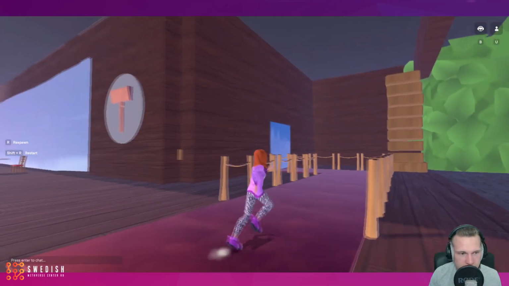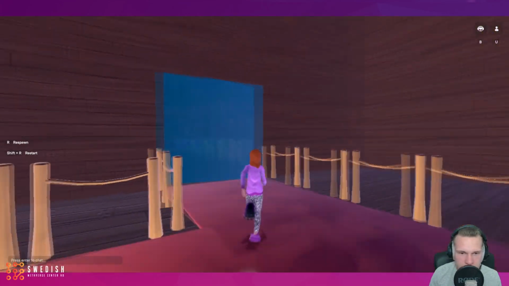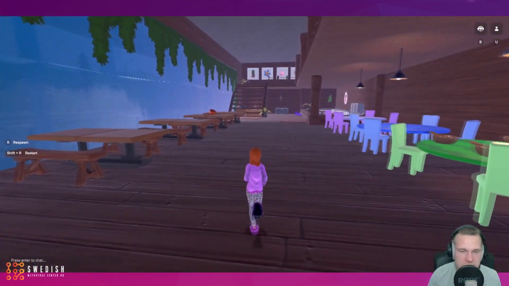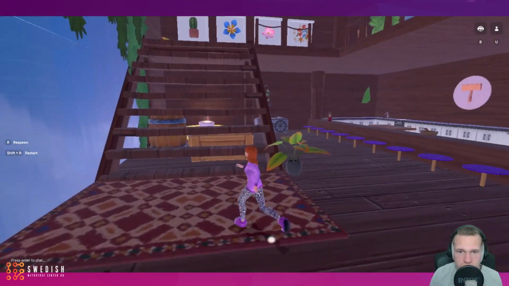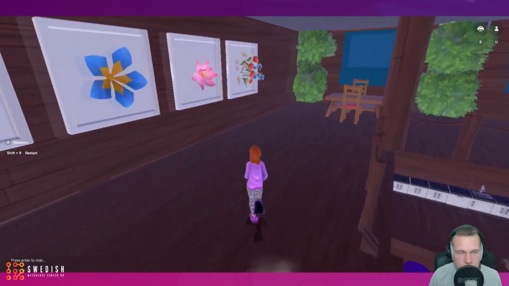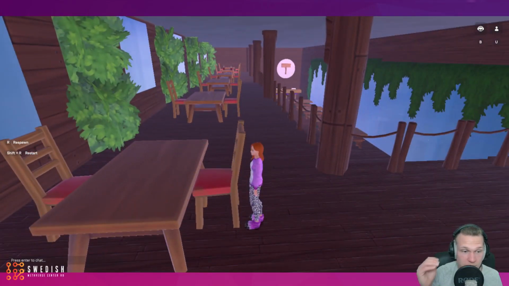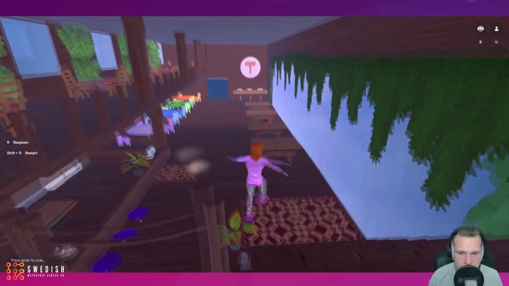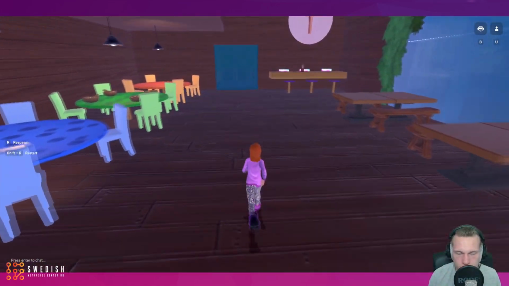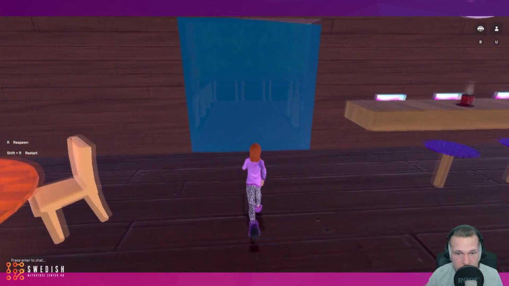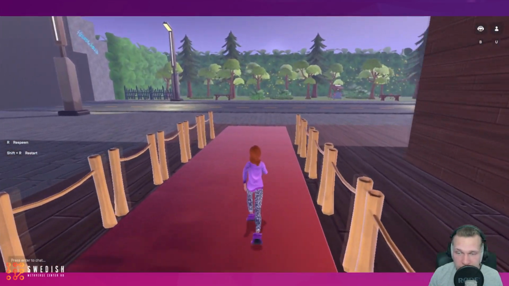So this one is actually, what was it called? Dinner at Tiffany's? Something like that. So this is yet another social hangout, just for meeting new people. But what I'm trying to show you is that you can make so many different things. Again, this is just the tip of the iceberg. There are so many different worlds that exist and that you can explore and just have a good time in.